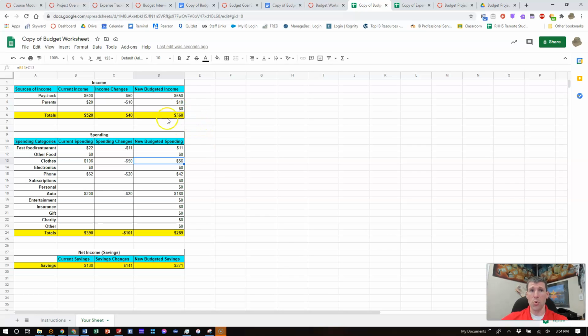So based on your new income and your new spending, that means that you're now going to be saving $271 a month, which means that you now have enough money saved up on a per month basis to meet the goals that you have, since we needed $200 a month to be able to meet those. So the point of this is to budget your money in such a way as to be able to meet the goals that you have for yourself in the 6-month and 1-year time frames.